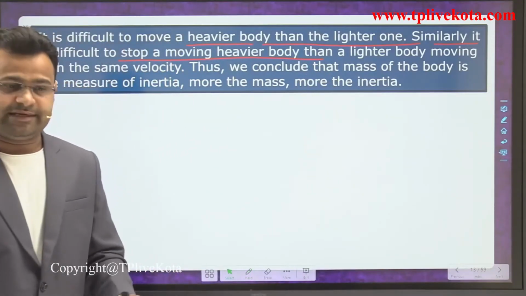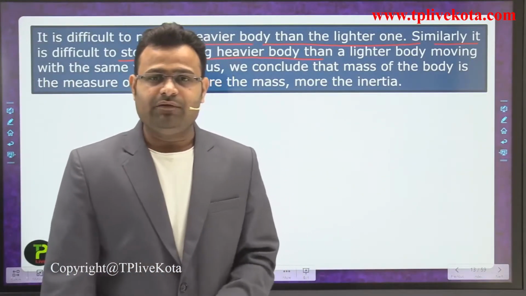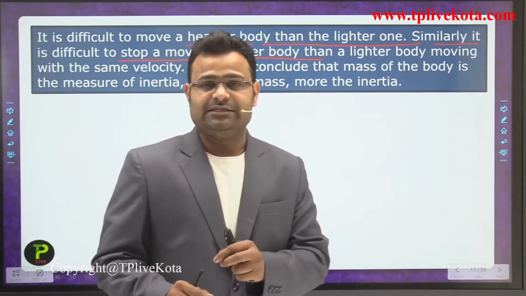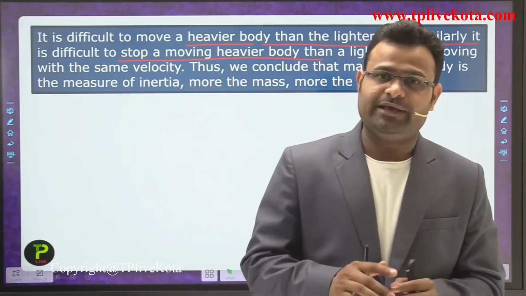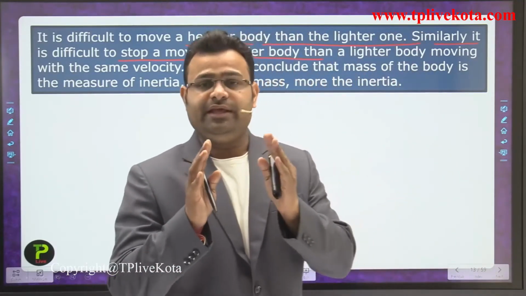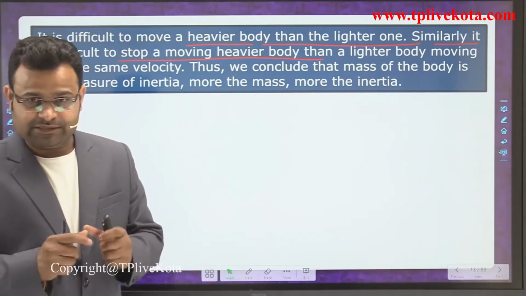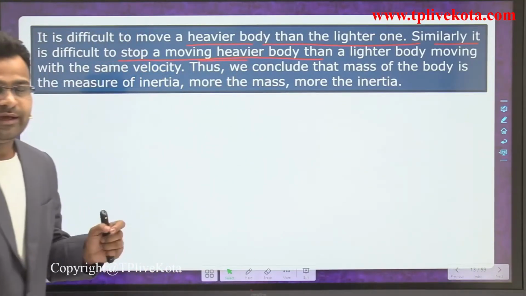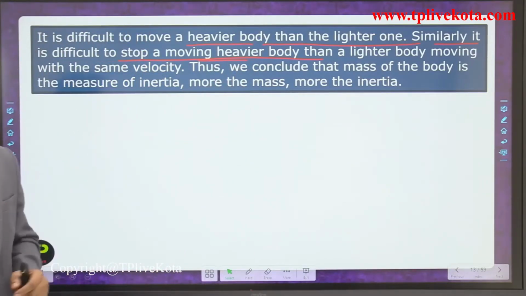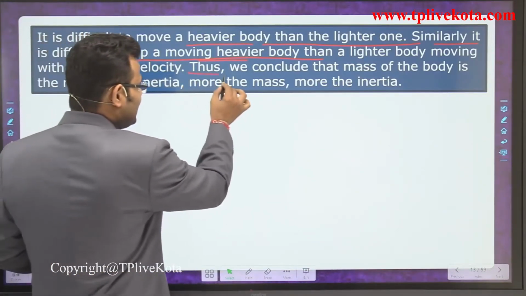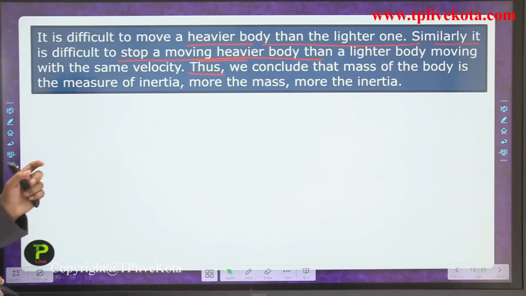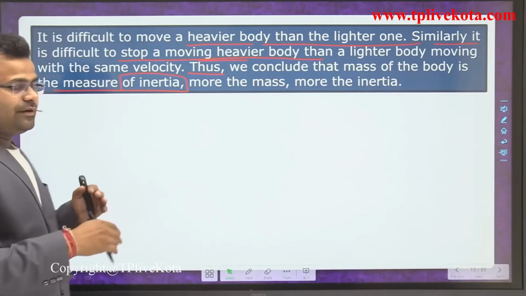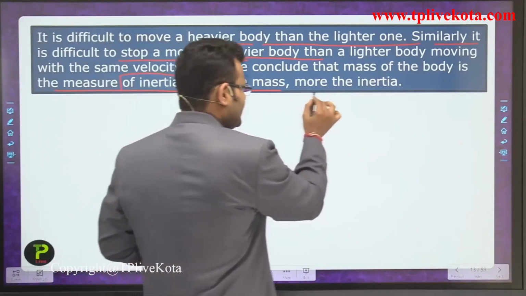If a bike is moving at 60 km per hour, we can't stop it easily, but a cycle moving at 10 km per hour we can stop very easily. Thus we conclude that the mass of a body is the measure of inertia. More mass means more inertia.